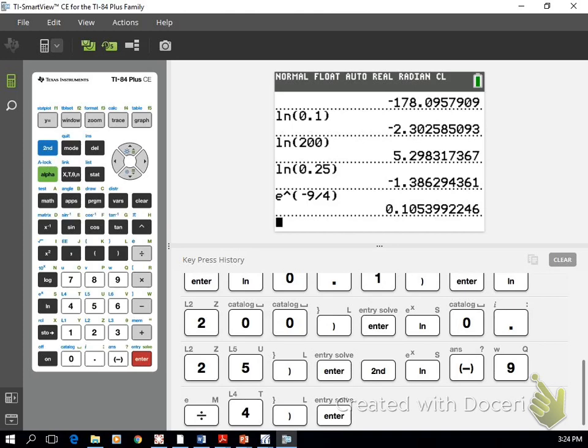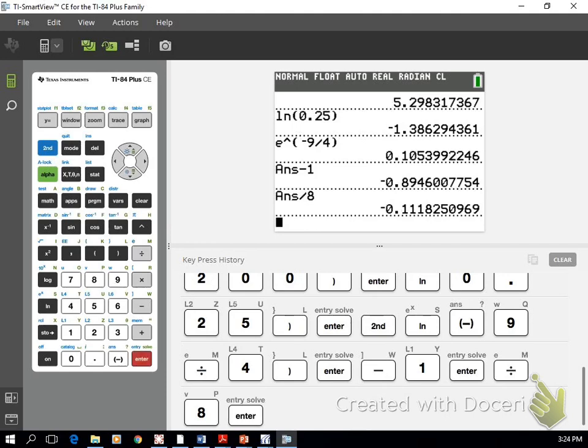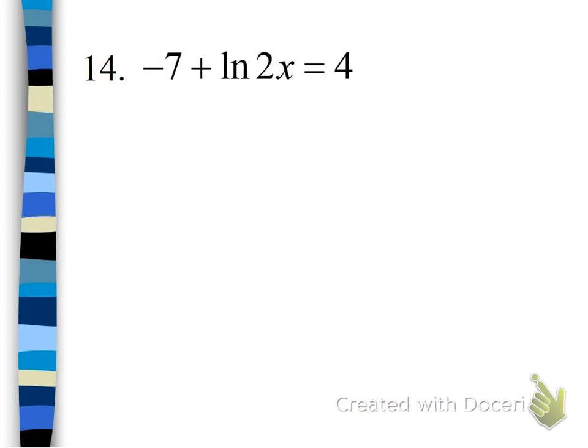If it's equal to 8x plus 1, that means we got to subtract 1, then divide by 8. So just hit minus 1. And then divide by 8. And there you get a nice unrounded decimal as your answer, which we will now round to the nearest hundredth. And again, x is equal to negative 0.11. Or whatever steps it takes to get to negative 0.11. Okay? All right.